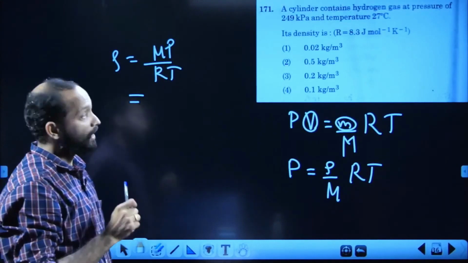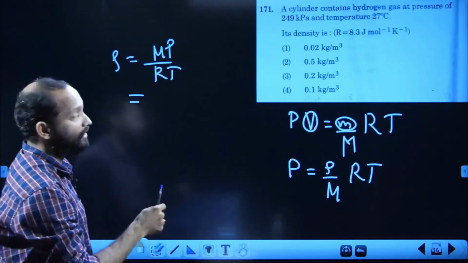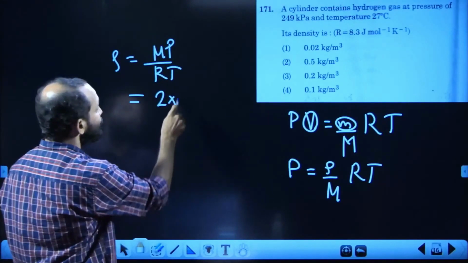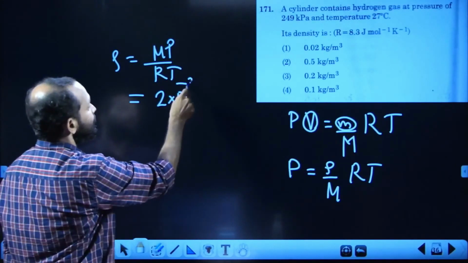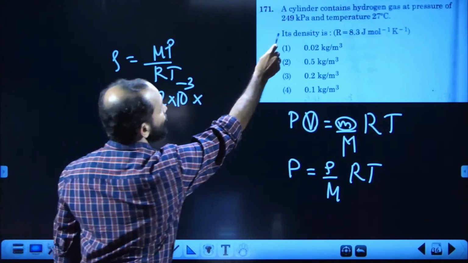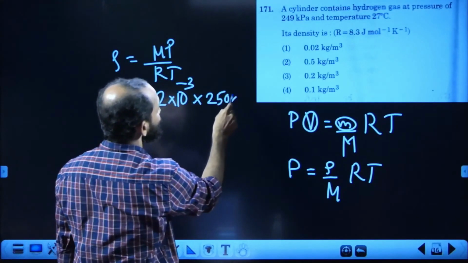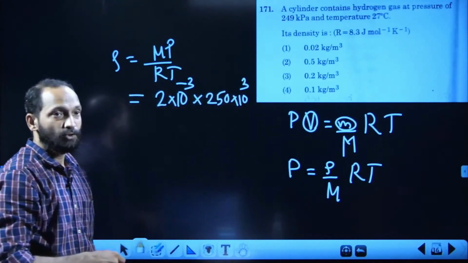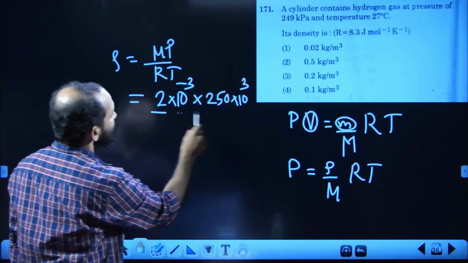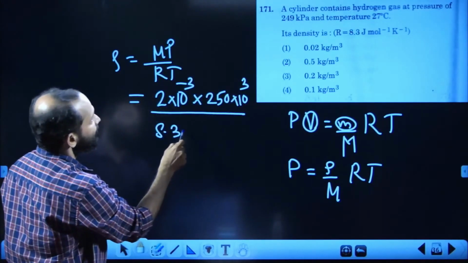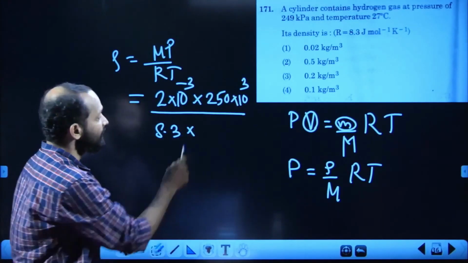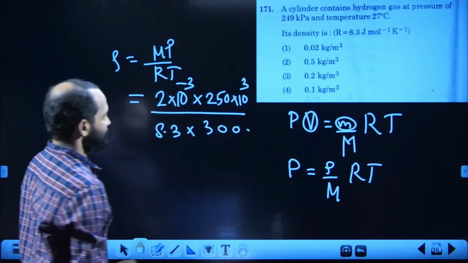M is the molar mass. Hydrogen is H2, that means its mass is 2, but that 2 gram must be converted into kilogram. The answer is in SI, so 2 into 10 power minus 3. Don't forget to put that 2 into 10 power minus 3. Pressure is 249. I am writing 250 into 10 power 3 for approximation, 249 rounded to 250 into 10 power 3 because kilo is there, divided by universal constant 8.3 into temperature, 27 changed into Kelvin, that is 300.